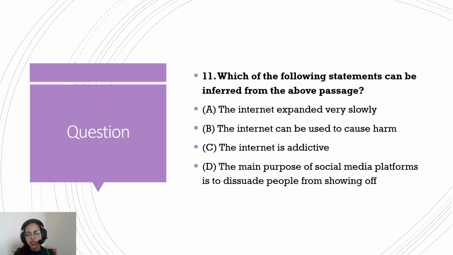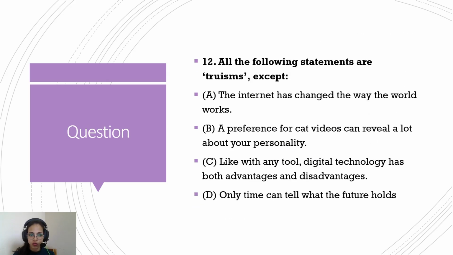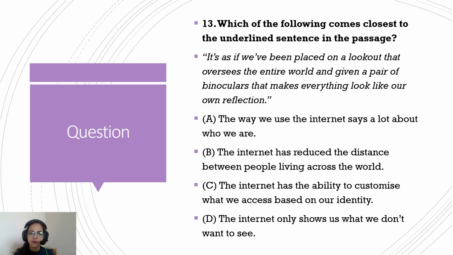Which of the following statements can be inferred from the above passage? Okay, inference. So we'll be able to solve this only after we have read the whole thing. All the following statements are truisms, except. Again, truisms. Since it is written in quotes, I want to assume that we can come across this exact word truism in the passage. So keep that in mind. And a truism is something that is true.